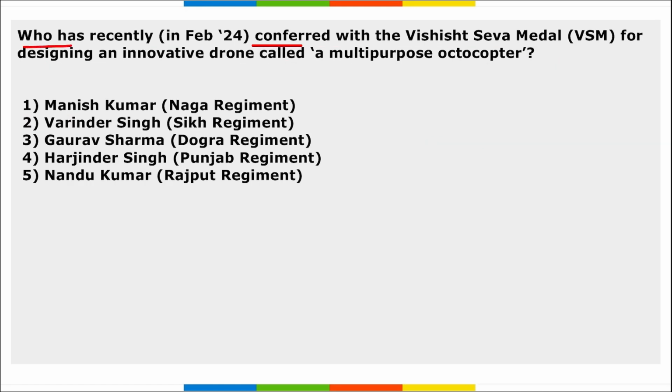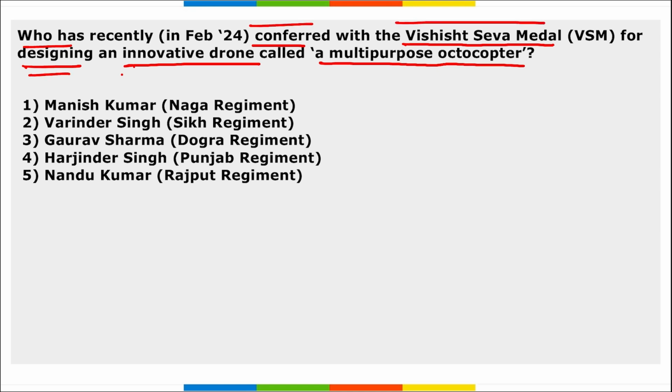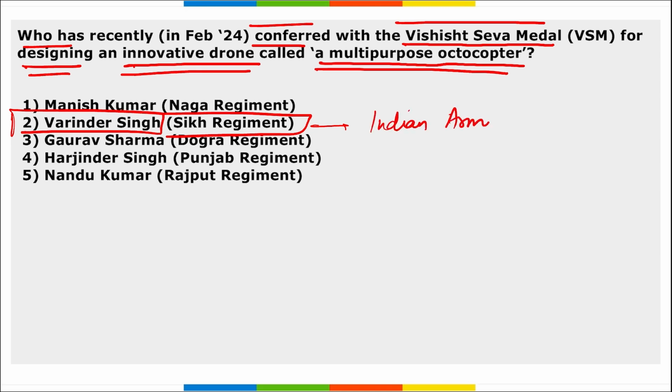Next, who has recently been conferred with the Vishisht Seva Medal for designing an innovative drone called a multi-purpose octocopter? He will be Virendra Singh, right? He is from the Sikh Regiment of the Indian Army, and he was honored with this Vishisht Seva Medal for designing an innovative drone called a multi-purpose octocopter. He was one of the 130 Vishisht Seva Medal awardees announced by President of India Draupadi Murmu ma'am.